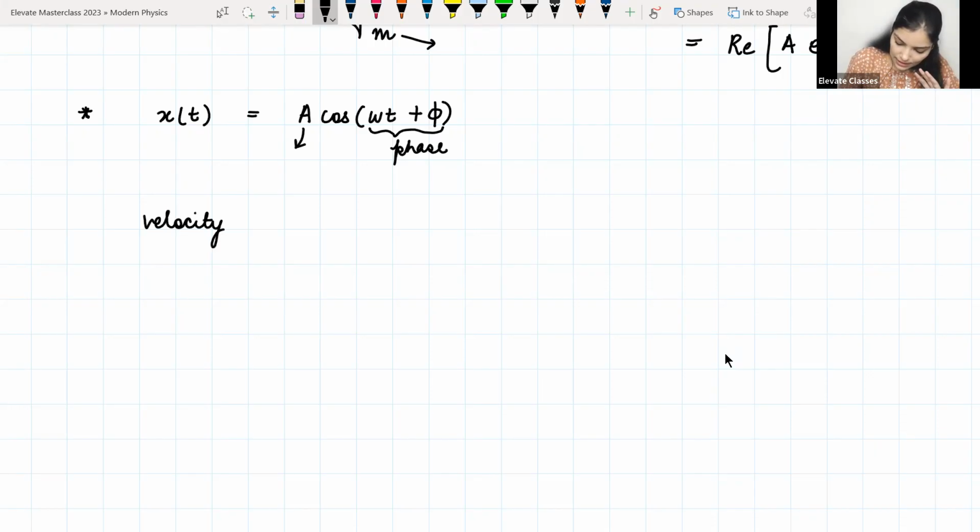So velocity is simply dx by dt. So that is going to be minus a omega sin(omega t plus phi).